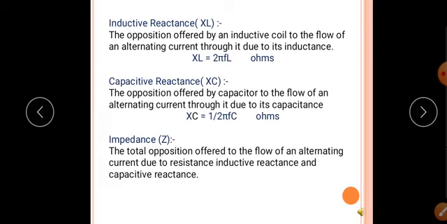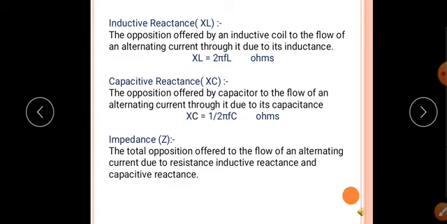So what is meant by capacitive reactance XC? The opposition offered by a capacitor to the flow of alternating current through it due to its capacitance is called capacitive reactance, and it is given by XC equal to 1 divided by 2 pi FC, where F is the supply frequency and C is the capacitance in farads. The SI unit of capacitive reactance is ohm.